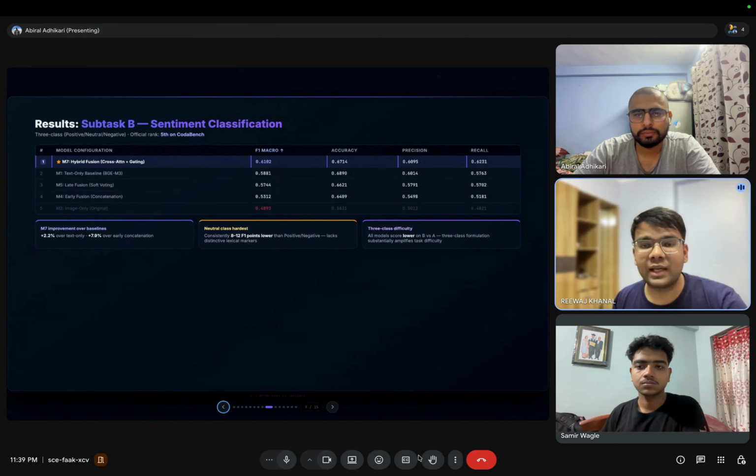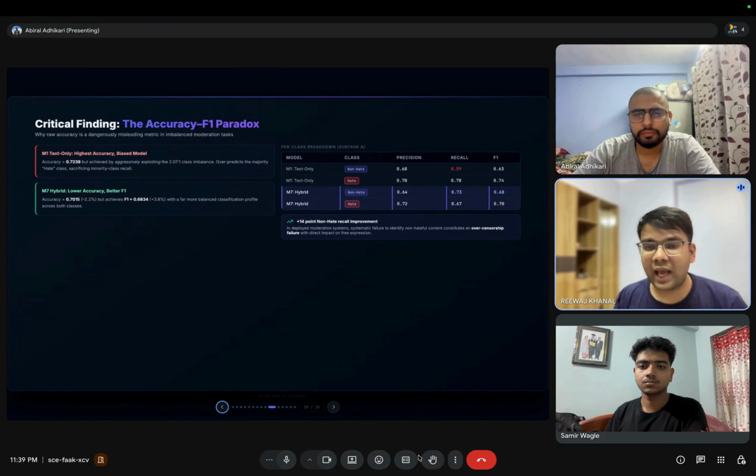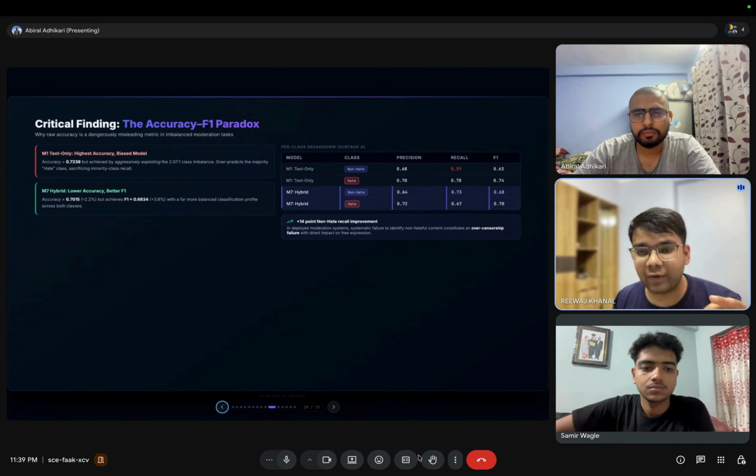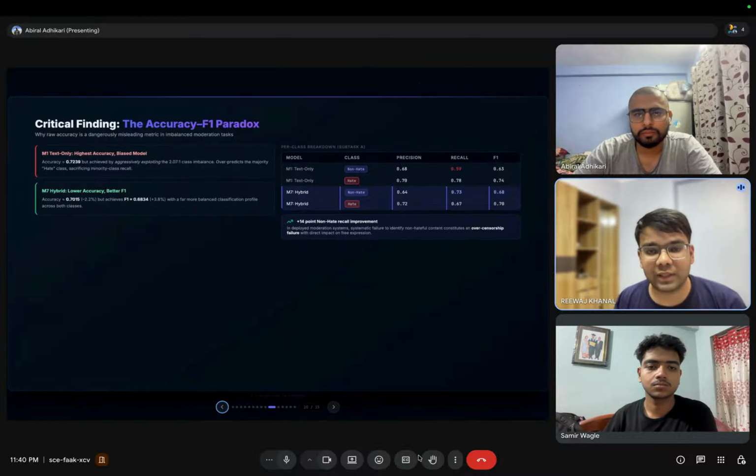So, on the 10th slide, we have the accuracy F1 paradox. A critical finding was the accuracy F1 paradox. Our text only baseline achieved the highest raw accuracy, but only by aggressively exploiting the class imbalance and overpredicting hate. M7 had slightly lower accuracy but a significantly better F1, preventing the massive over censorship of benign content.